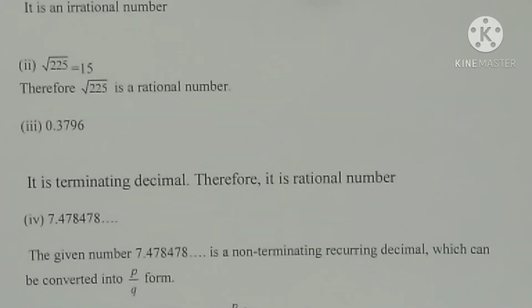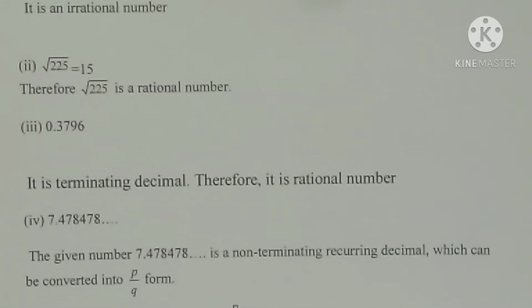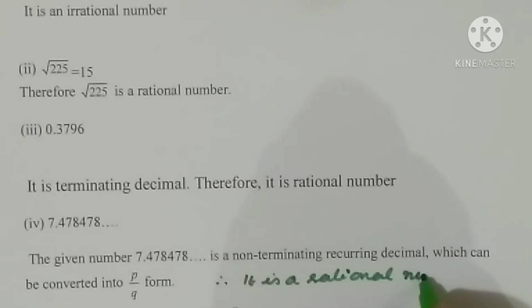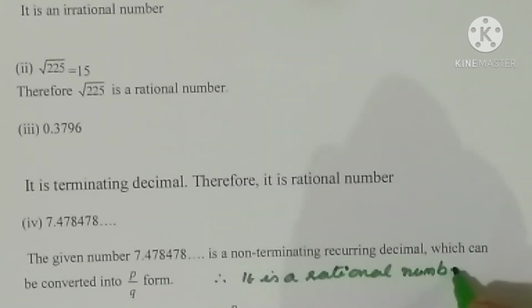The next number is 7.478478 etc. This is non-terminating recurring, which can be converted into p by q form. We learned that method also. So which number is it? It is a rational number. We can convert the non-terminating recurring decimal into p by q form, so it is a rational number.